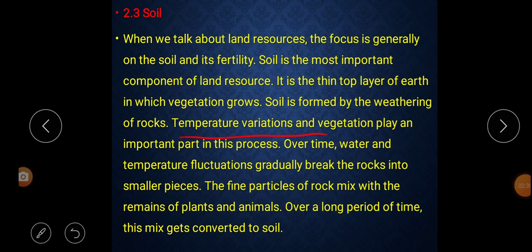Temperature variation and vegetation play an important part in this process, that is, the changing of rocks into soil or mud.